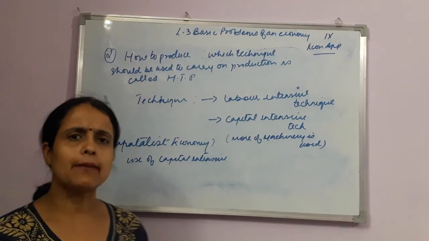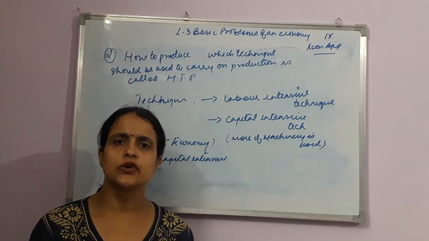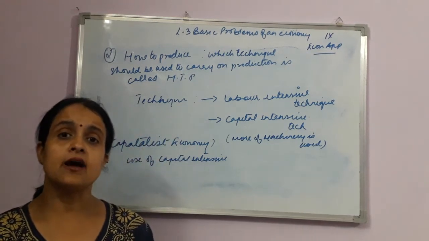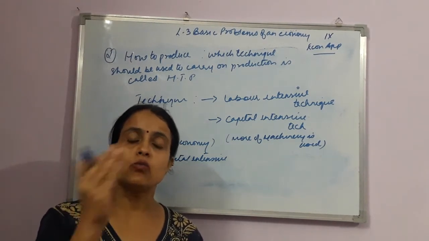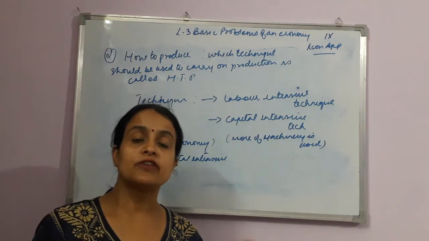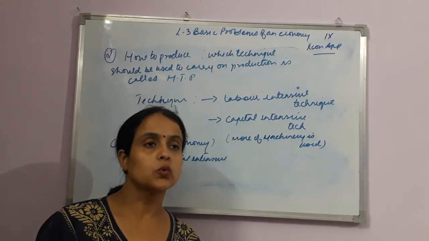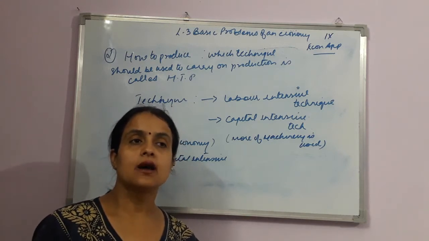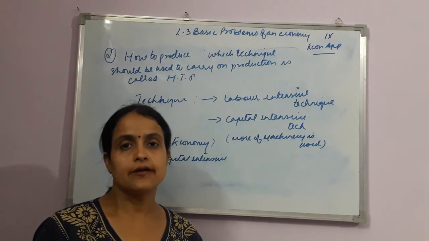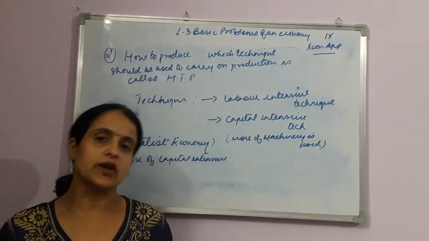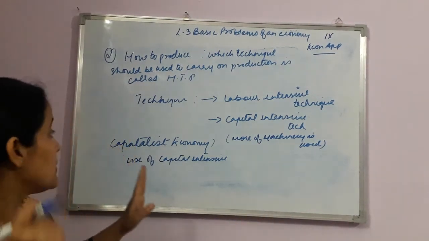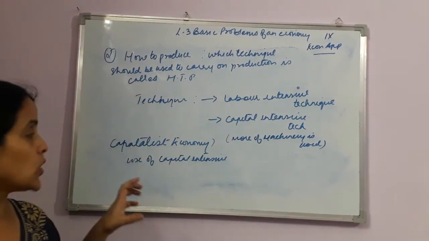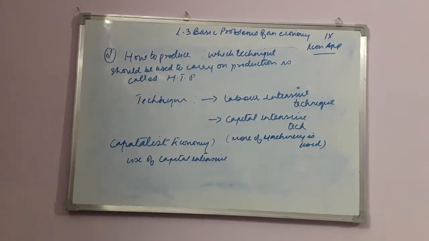Now, why in a capitalist economy do you think the capital intensive technique is going to be used? Because producers here don't want to hire much labor. They want machinery to do the work of 10 people or 100 people, and they want work to get done at an accelerated rate, and they want the finishing of the product to be machine finished, right? So the more the machinery used, the more the production can be done. So in a capitalist economy, production is based on what? Capital intensive technique. A large amount of capital, or you can say machinery, is used to do production.